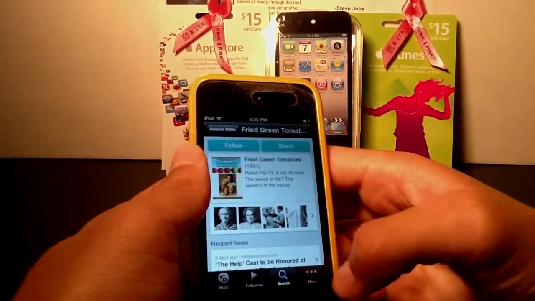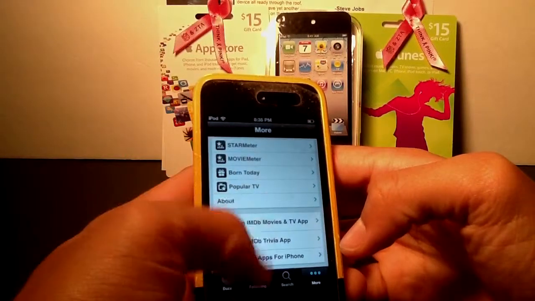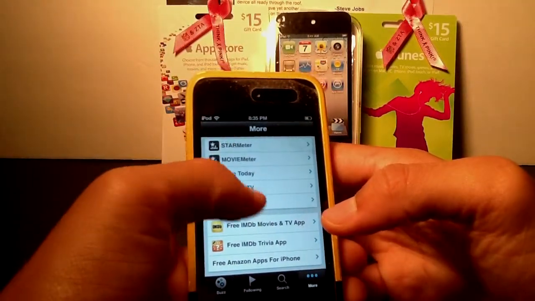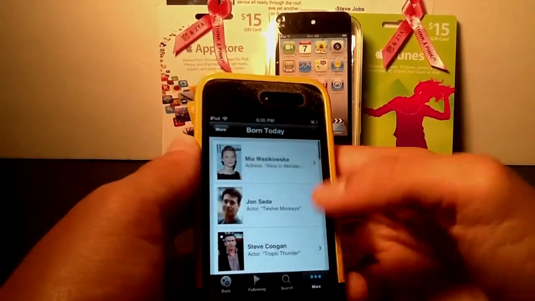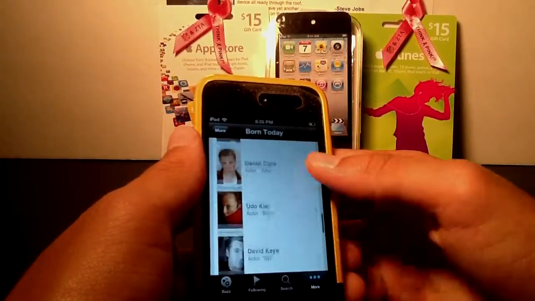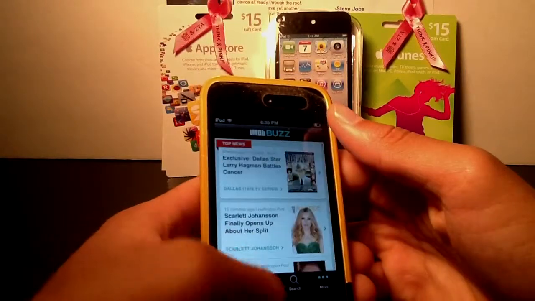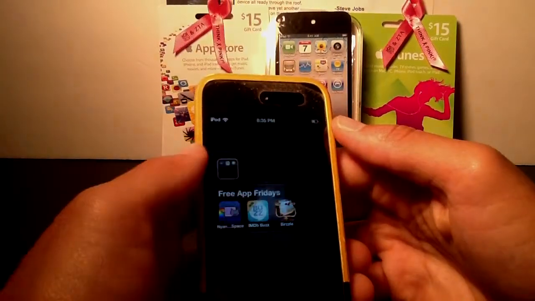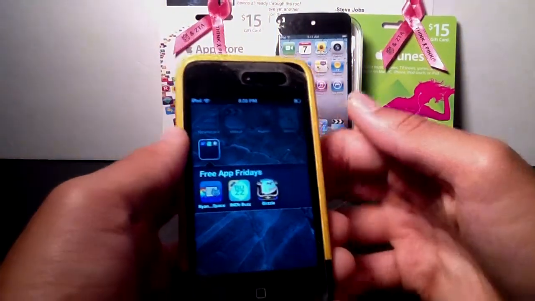If I wanted to maybe just look in the More tab, here's more of their applications all through here. Just some of their other features, maybe who's born today. This is October 14th, so all these people were born today, so that's very cool as well. But this is a very neat application. I recommend checking this out. This is the application IMDb Buzz. Check that one out.